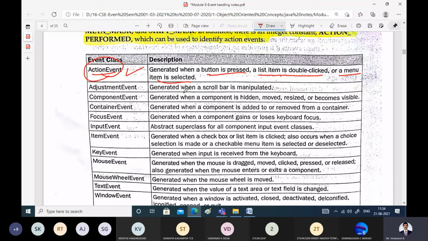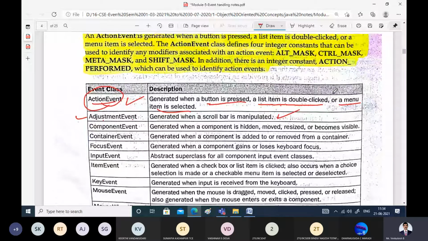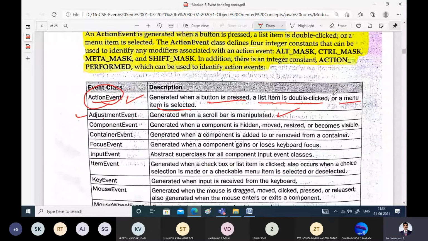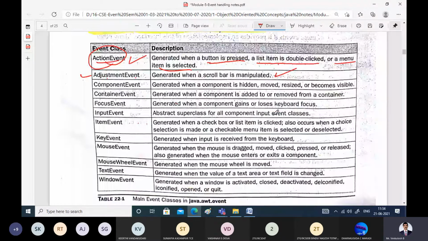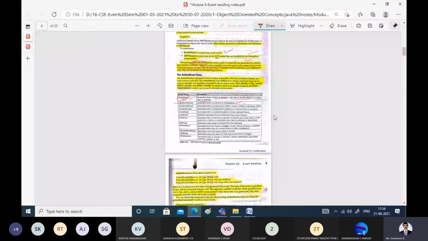Similarly, these are self-explanatory. The AdjustmentEvent class is generated whenever a scroll bar is manipulated. For example, I am just showing you some adjustment here. Scroll bar, see, all these are adjustments. I have pressed the control key and I am using the scroll bar to zoom in and zoom out.